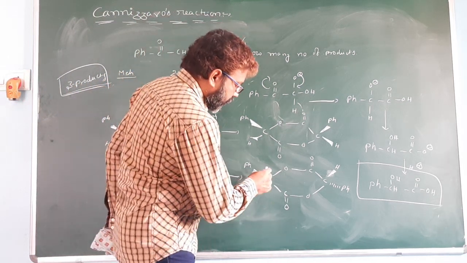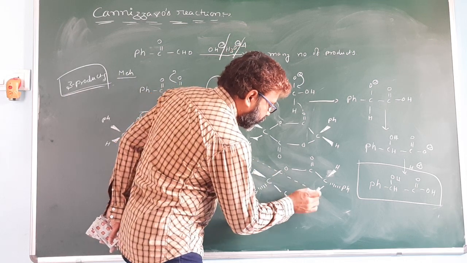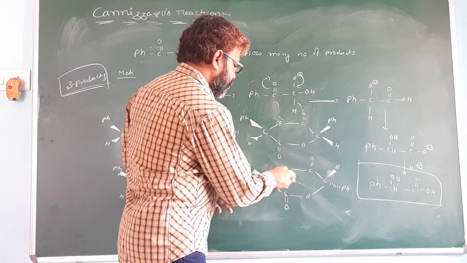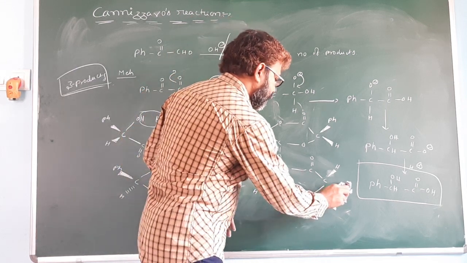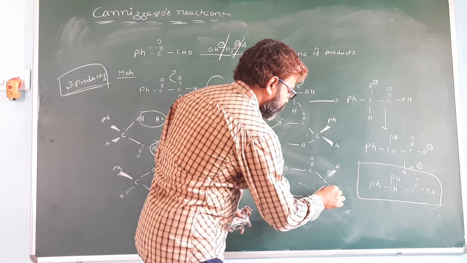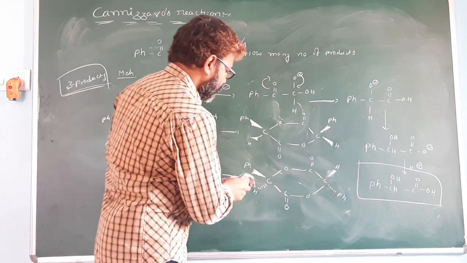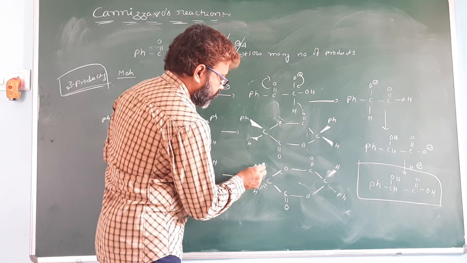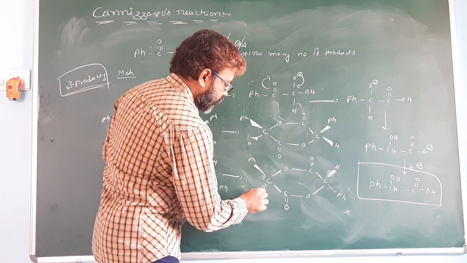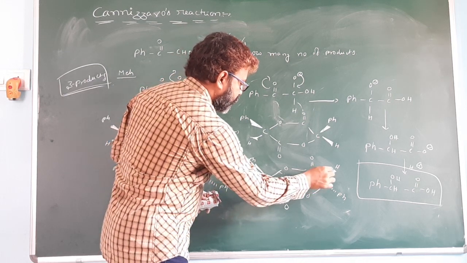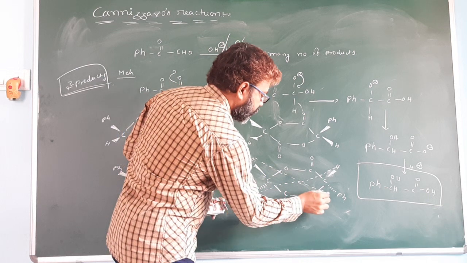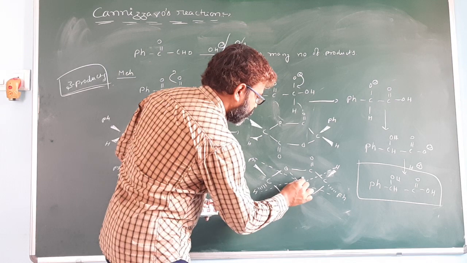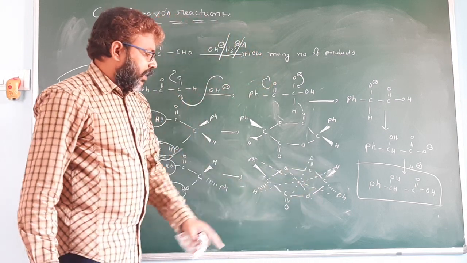Now here you see, so it is a trans isomer.